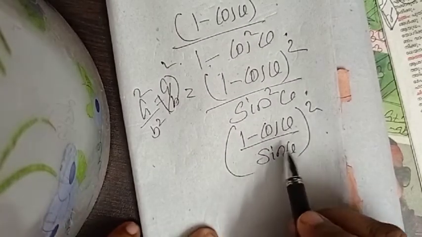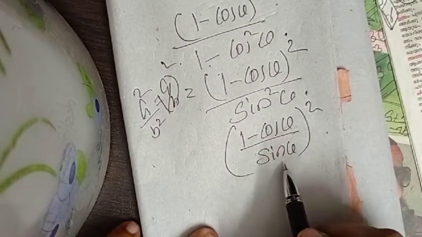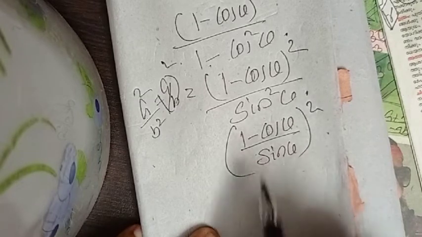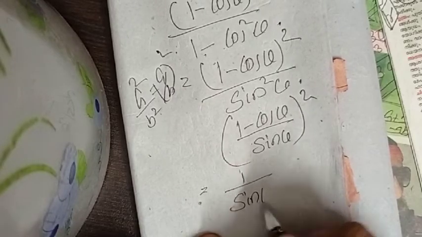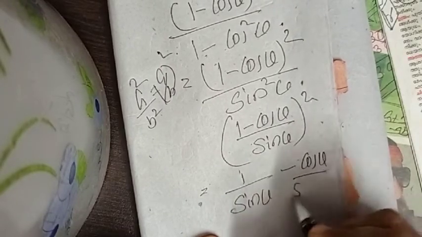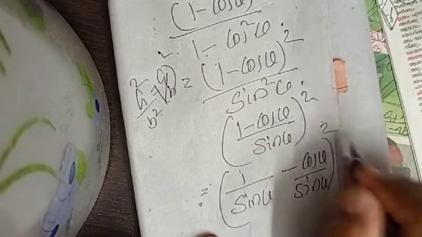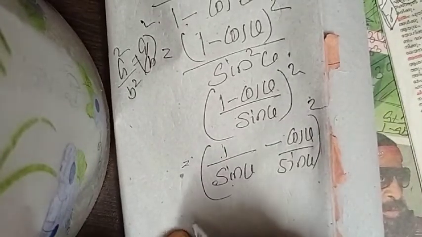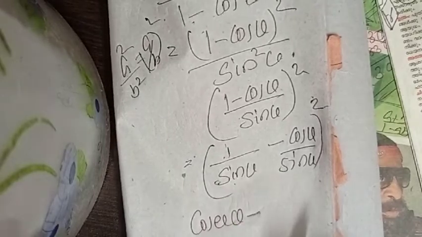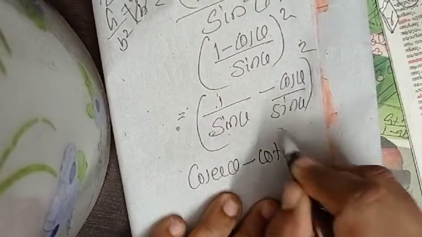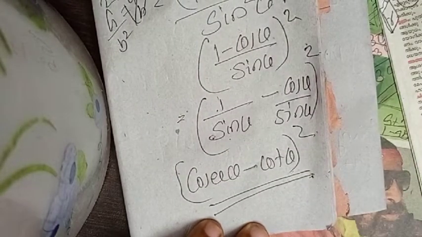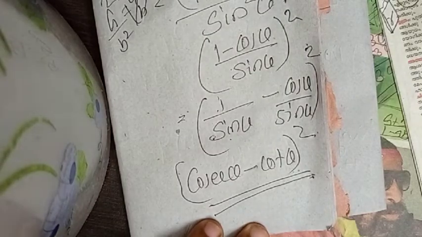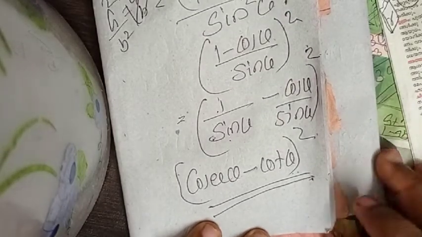Now, if the denominator contains only one term, the method is split. That means 1 by sin theta minus cos theta by sin theta the whole square. Okay. What is 1 by sin? Cosec theta. Minus, what is cos by sin? Cot theta the whole square. Cosec theta minus cot theta the whole square. Understand? Right?